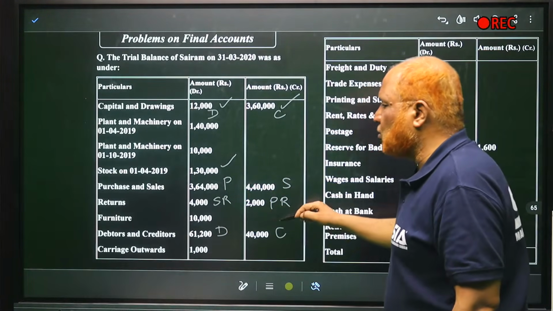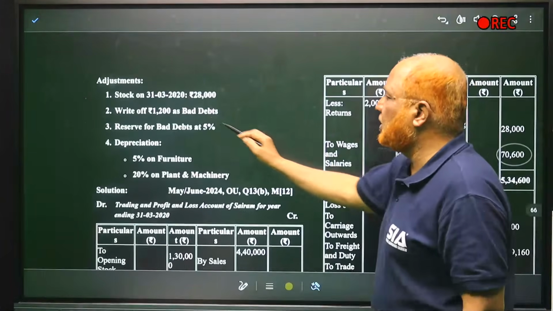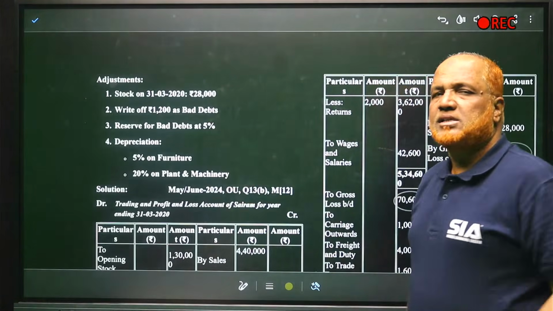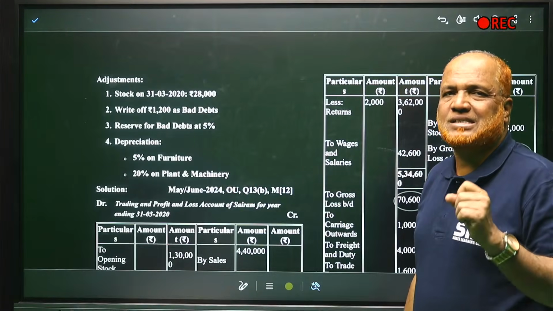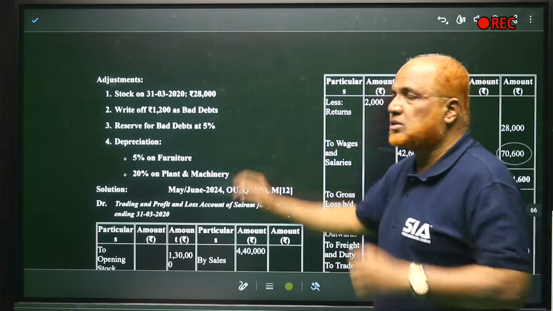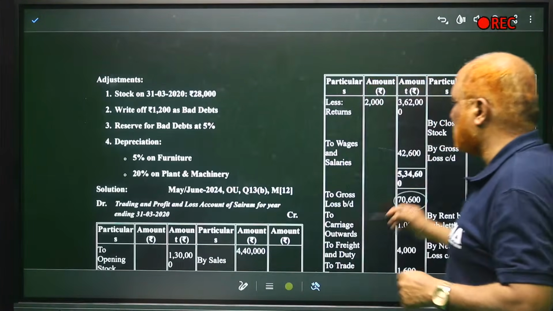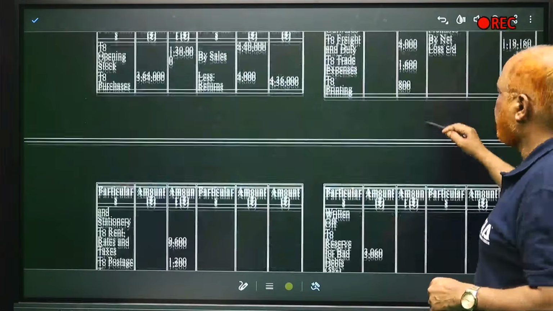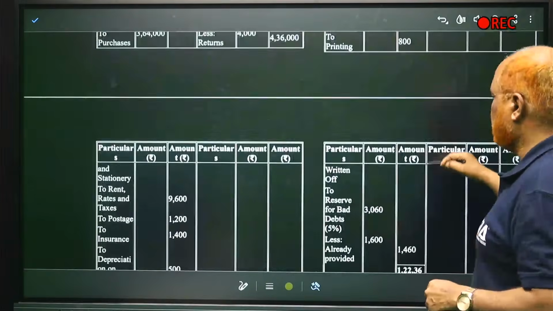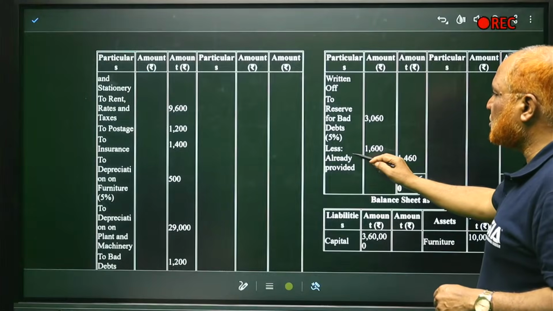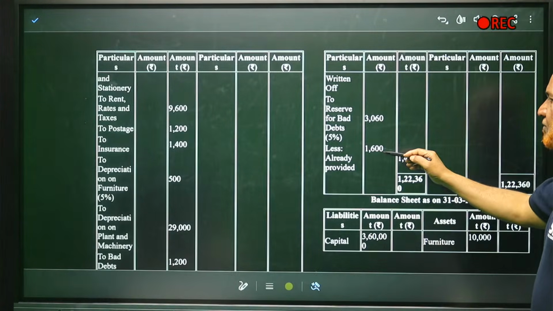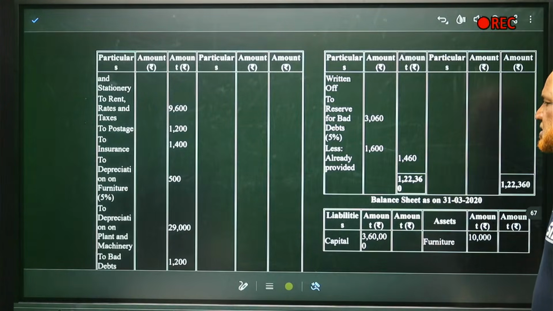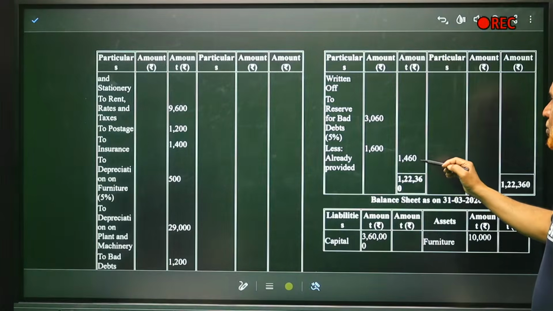From 61,200, first you deduct 1,200. 61,200 minus 1,200, 60,000. On 60,000, 5%, 3,000. 5% is 3,060. So 3,060, and already provided is 1,600. So deduct 1,600, 1,460 is the amount.